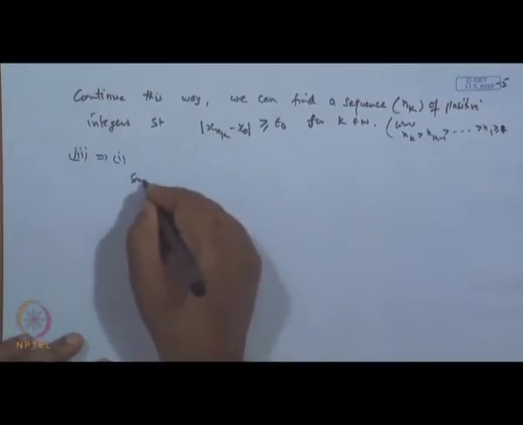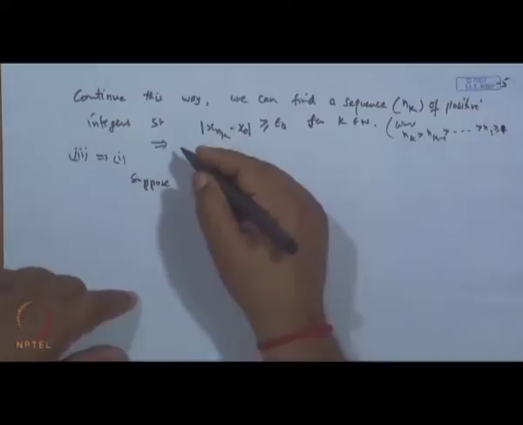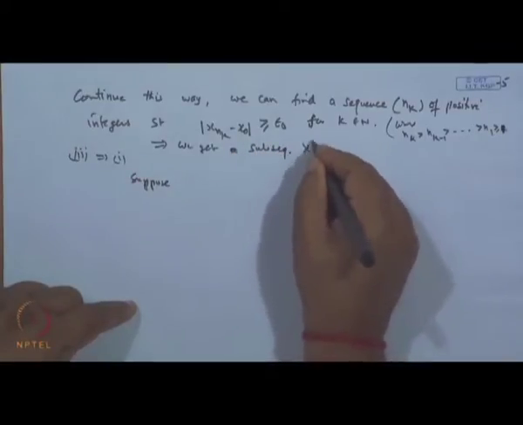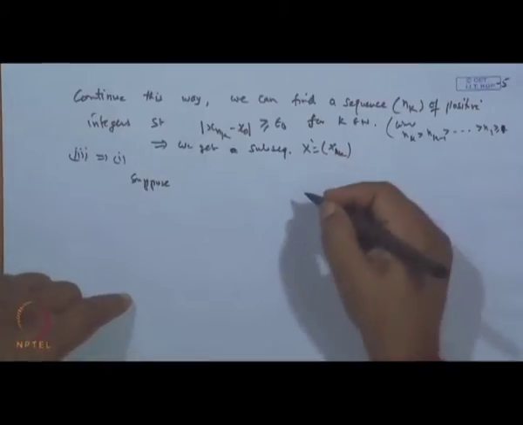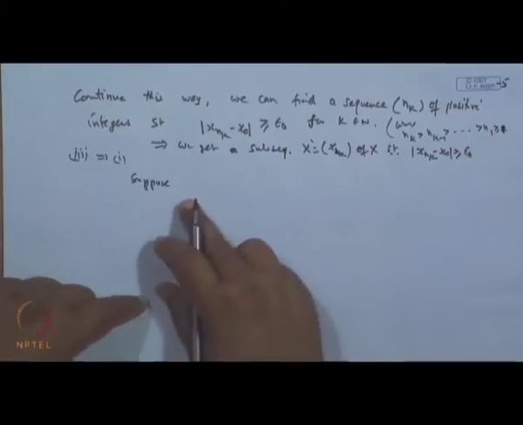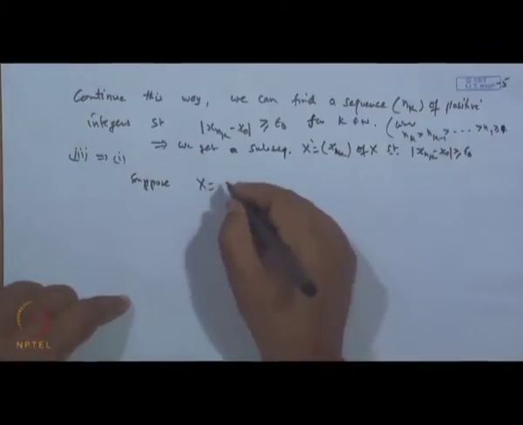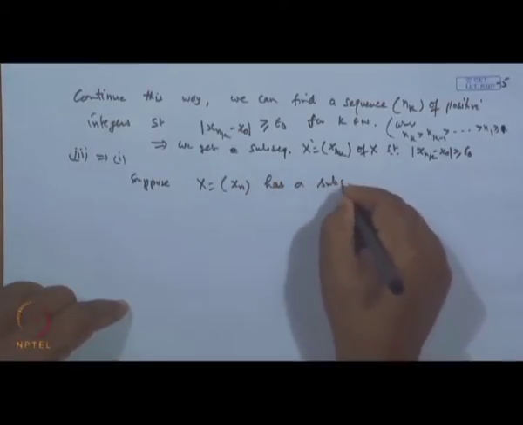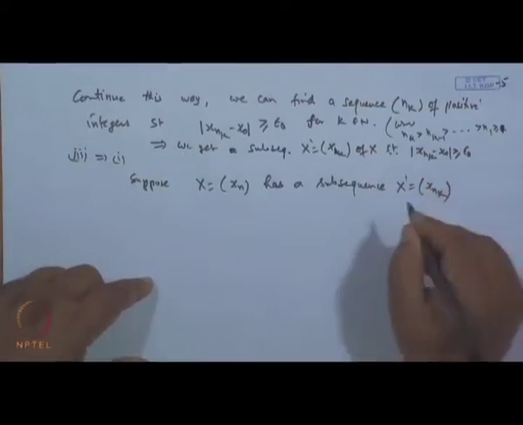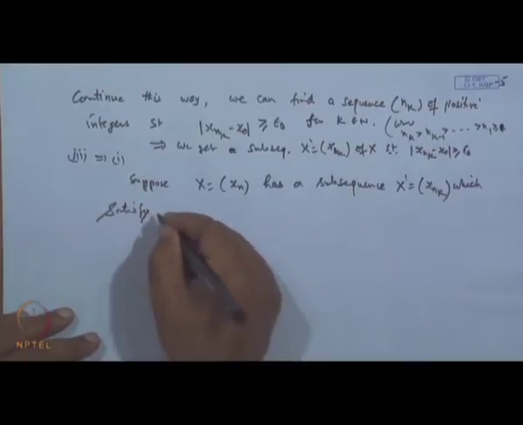Okay. So, suppose the sequence x, which is x n, has a subsequence x dash, which is x n k, such that this condition is satisfied, that is, it satisfies condition 3.